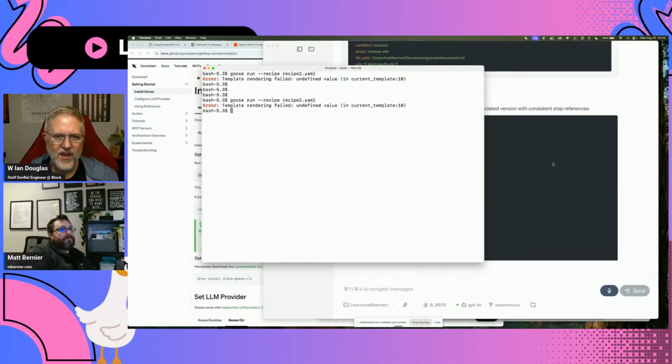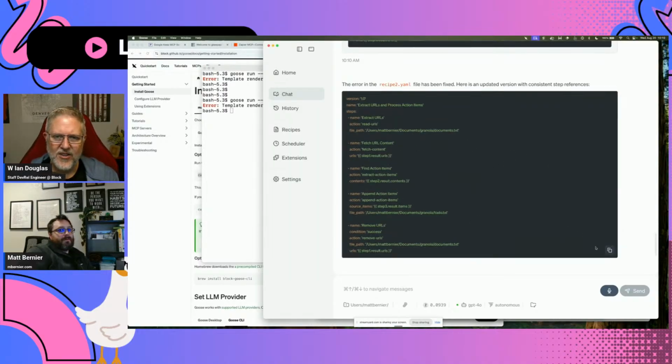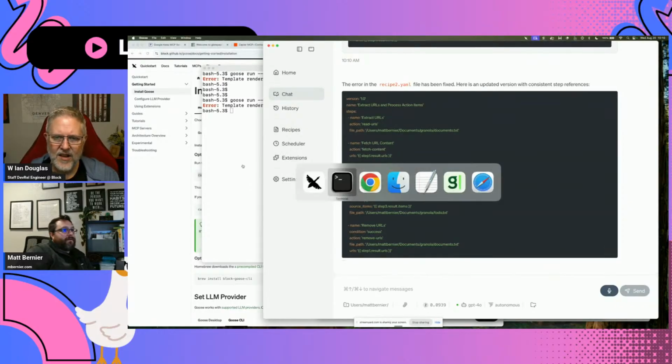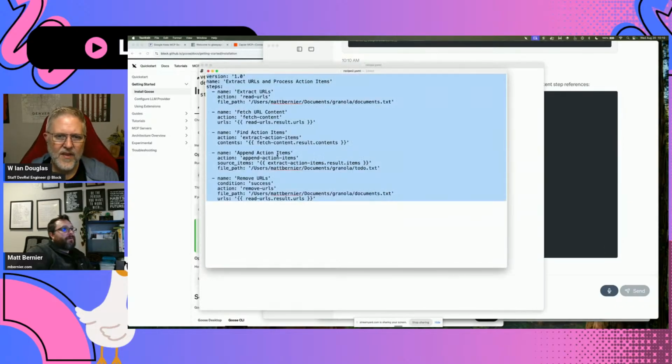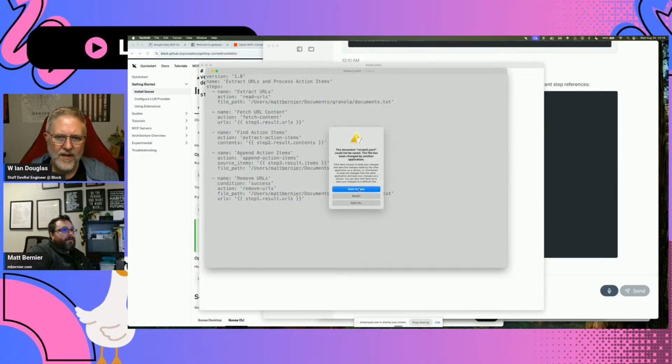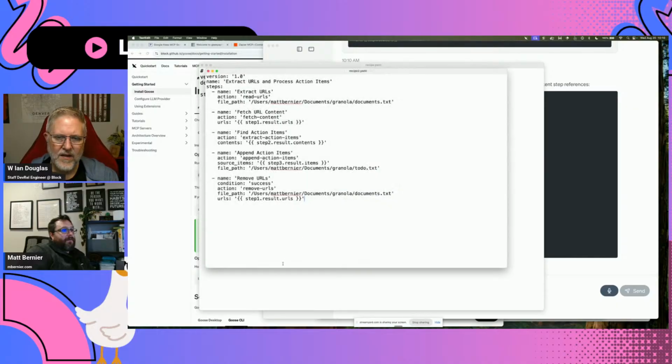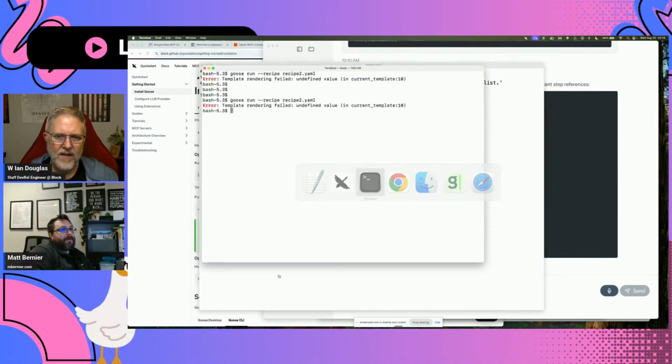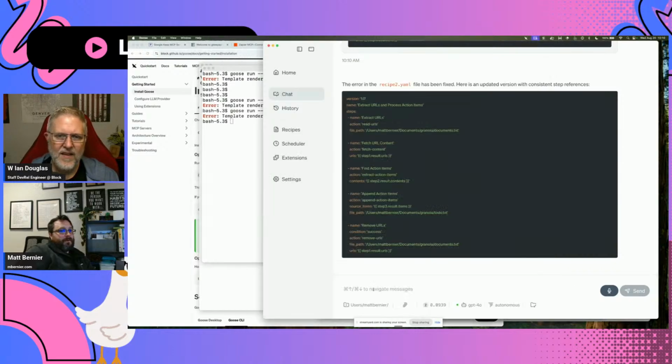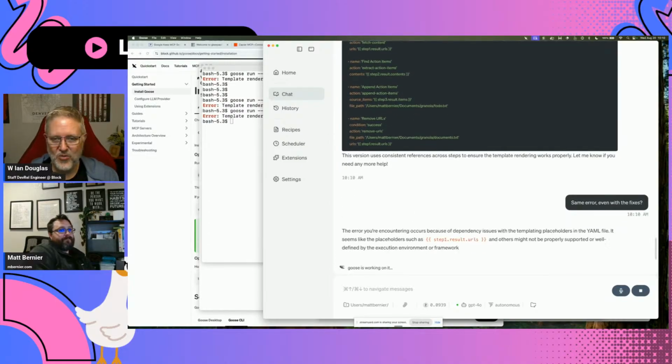Oh. Nope. So, yeah. All right. I'll just copy it and paste it real quick. Okay. There. Save anyway. All right. Let's go back to terminal. Nope. Same error, even with the fixes. All right. If that doesn't work, then I've got one more trick up my sleeve.